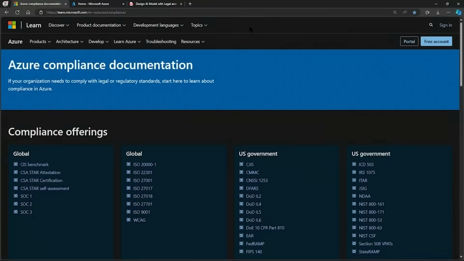In this demo, we'll explore designing AI models with legal and compliance considerations. Designing an AI model with a strong focus on legal and compliance considerations is a critical aspect in many industries, especially sectors like finance, healthcare, and public services, where regulatory compliance is very strict. In this demo, we'll go over how we can approach this on Azure Machine Learning.